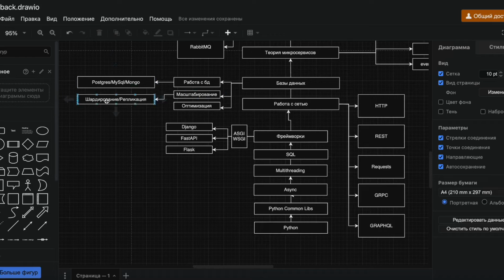Next, when it comes to scaling databases, there's sharding, replication, and approaches to distributing the load in terms of writing and reading, like read-only replication, master-master, master-slave. These concepts shouldn't raise any questions for you.